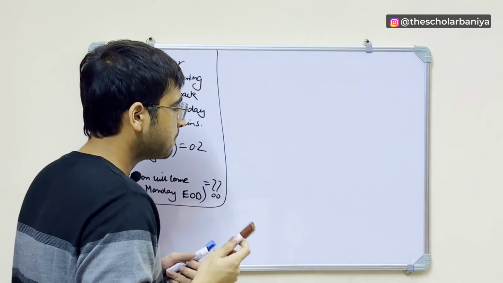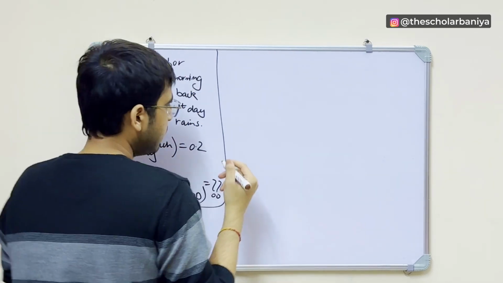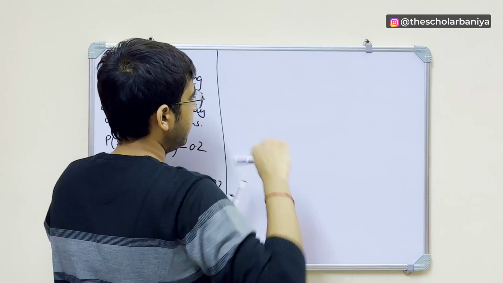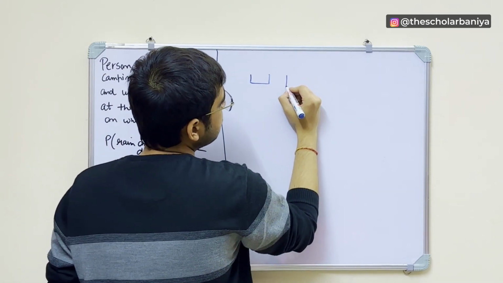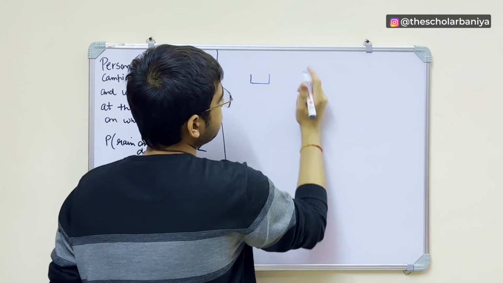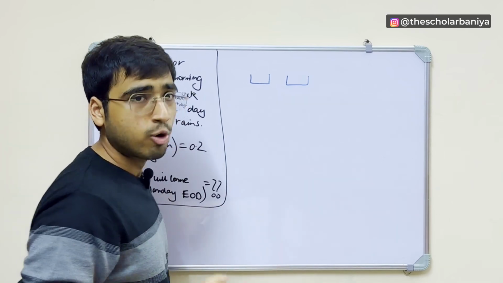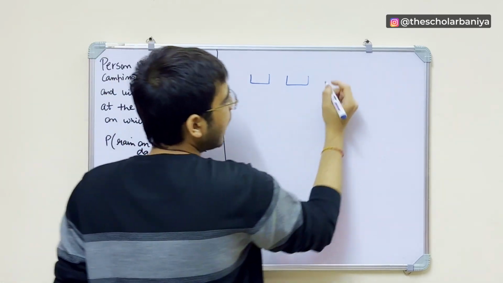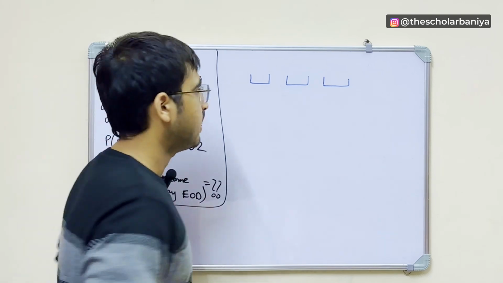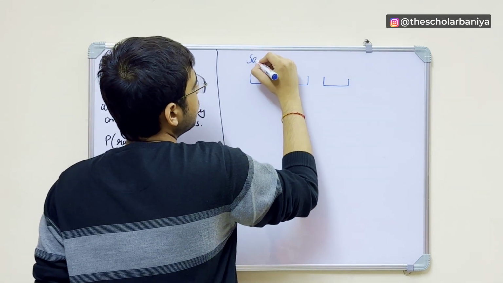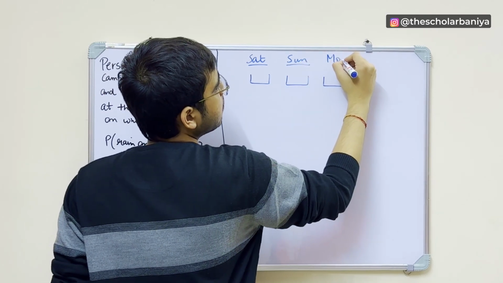So tell me one thing, he had gone on Saturday morning, right? So basically, the person was hiking on Saturday, the person was also hiking or camping on Sunday, and on Monday it rained and therefore he came back, right? So this is Saturday, this is Sunday, and this is Monday.